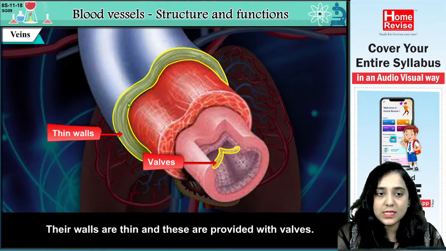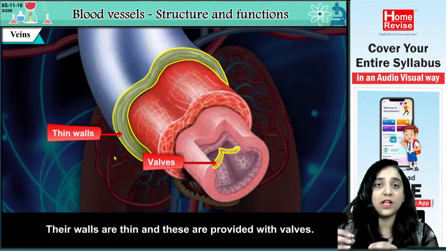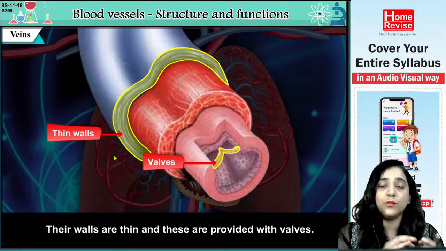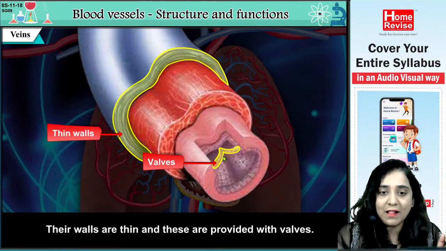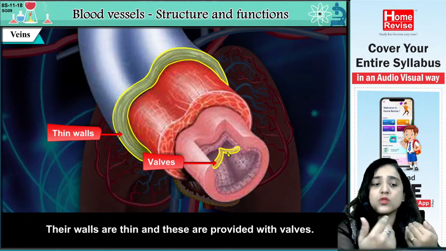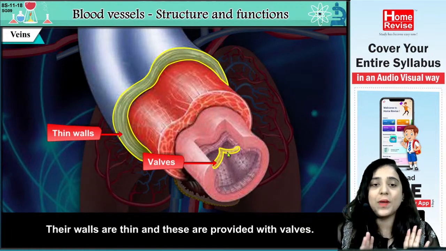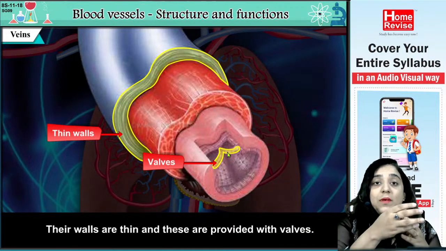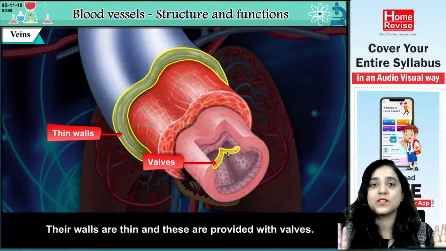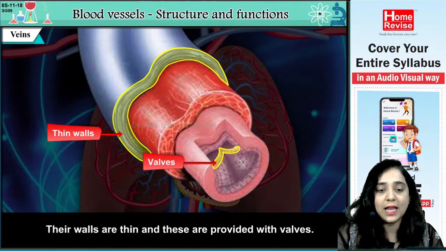Yes. So see, can you say the walls of the veins are thin? जैसे हमने लास्ट लेक्चर में पढ़ा, there are few things जिसके वॉल थिक है, arteries, and the walls are thin, but in the vein case you have the walls are very thin. Also there are valves present. अब ये वाल्व्स क्यों प्रेजेंट है? So that अगर ब्लड एक डायरेक्शन में फ्लो हो रहा है तो उसका जो बैक फ्लो है वो स्टॉप करने के लिए वॉल्व है. Okay, so basically if the blood is flowing in one direction, the blood will not be able to come backwards. जो बैकवर्ड्स फ्लो है ब्लड का वो पॉसिबल नहीं होगा only because of the help of this valve. Okay, so listen to this thing again carefully.